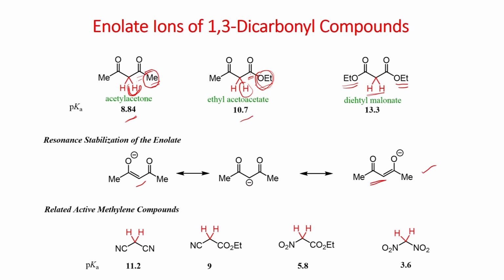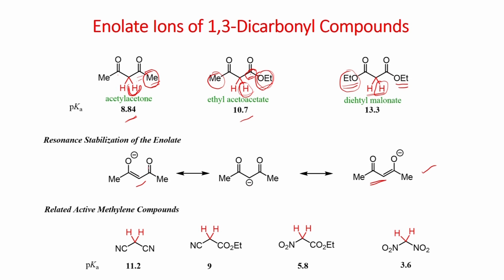10.7. This is because the electrophilicity of this carbonyl group is now reduced compared to that, due to the ethoxy group, which can donate electrons more. It can reduce the electrophilicity of this carbonyl group. Therefore, the acidity of this proton is reduced. And when you replace this methyl group with another ethoxy group, the pKa value of this proton further increases. The acidity of this proton is further decreased because both sides have a less electrophilic carbonyl group compared to the acetylacetone carbonyl group.